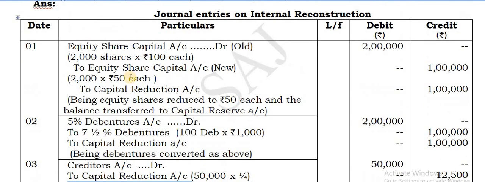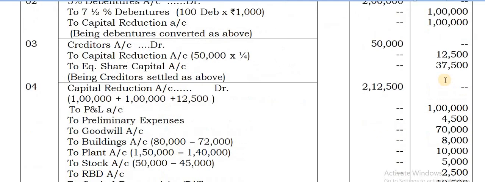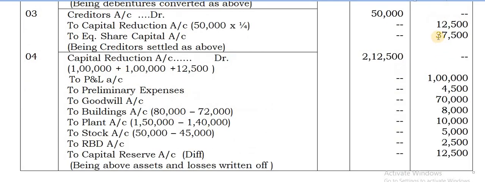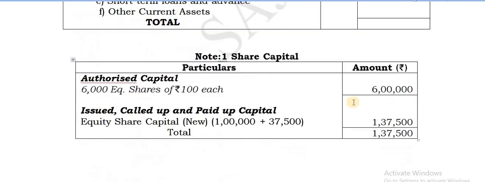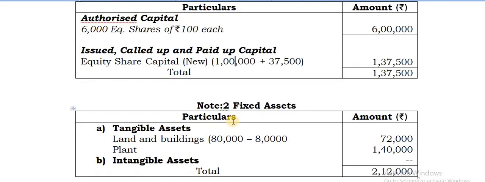Wherever there is a credit, take it. So here 1 lakh. Then here a credit of 37,500. 1,37,500 should be taken. That is what is being taken here. Only the two amounts which are being credited. That is a new one. Okay. Next, you can take the other note, note number 2.